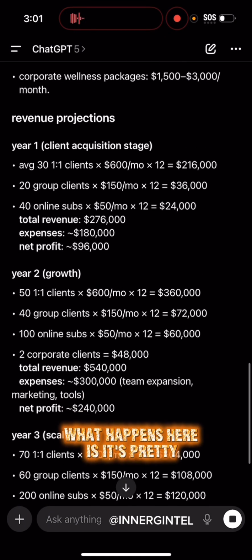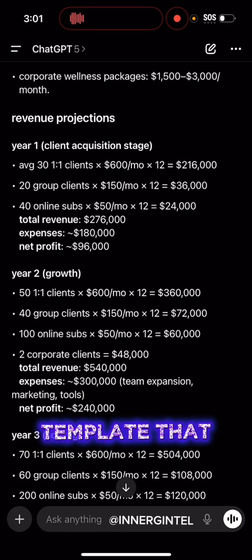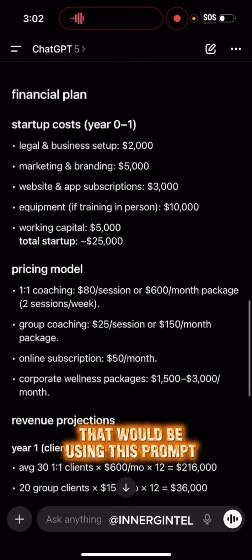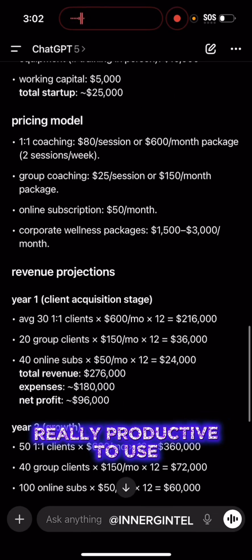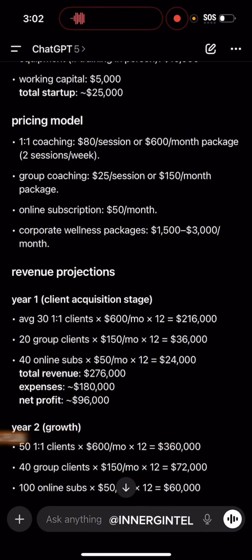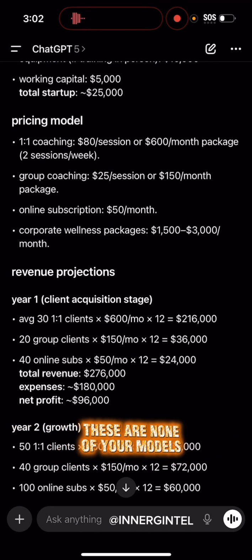What happens here is it's pretty generic. This is the same template that anybody that would be using this prompt would get. Right? So this is why it's kind of not really productive to use it this way, because all you got is a generic business plan for your business. And the problem that happens is it didn't come from you. These are none of your numbers. These are none of your projections. These are none of your models.